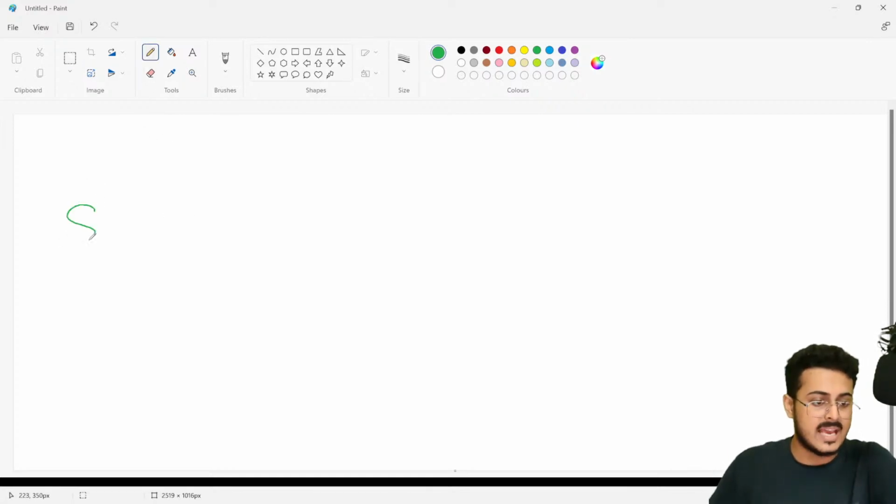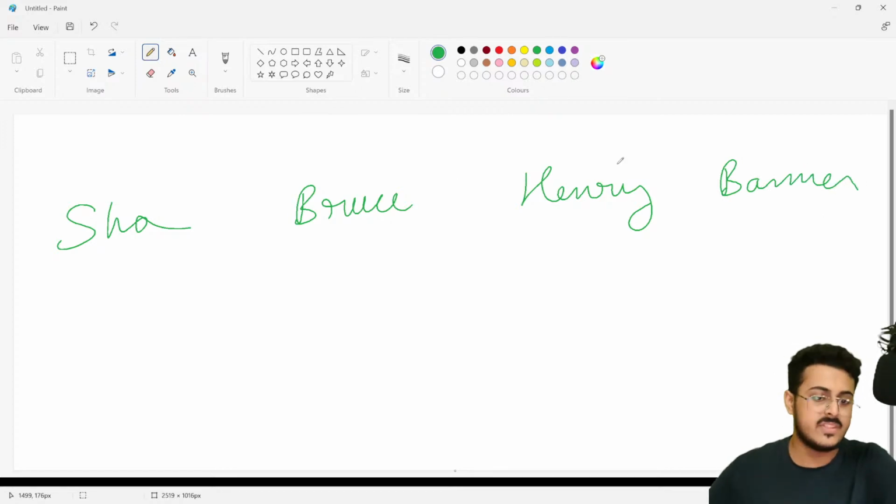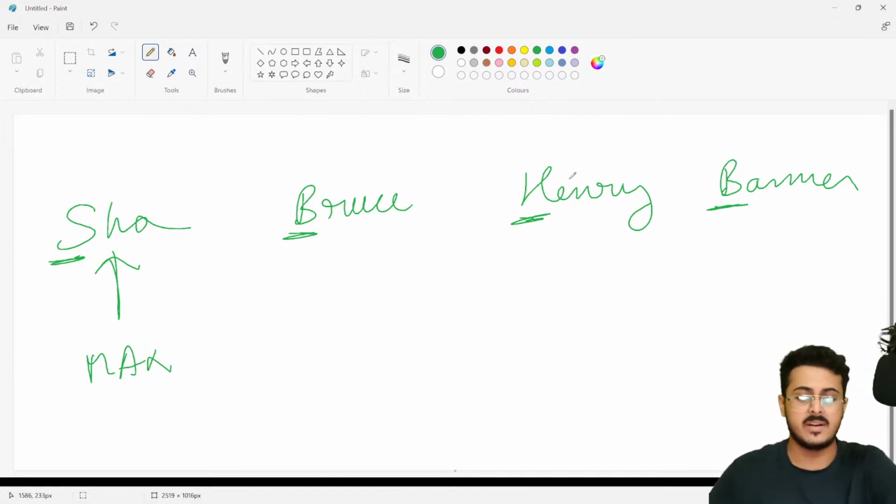Let's take SHA, then Bruce, Henry, and Banner. If this is my list, how will I get the maximum value? First you will look at the first index itself. What is the maximum out of the first index? Right over here, the maximum is S. So Shaurya, SHA, would be the max value. Okay, that will be the maximum value.